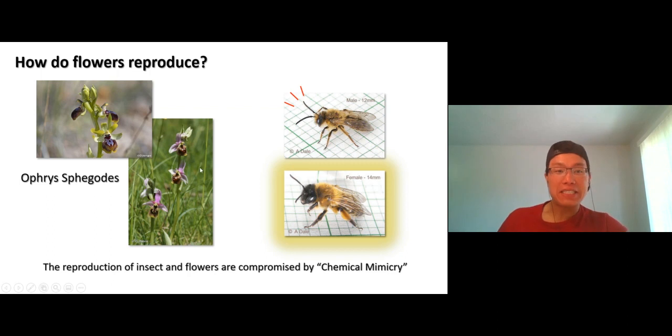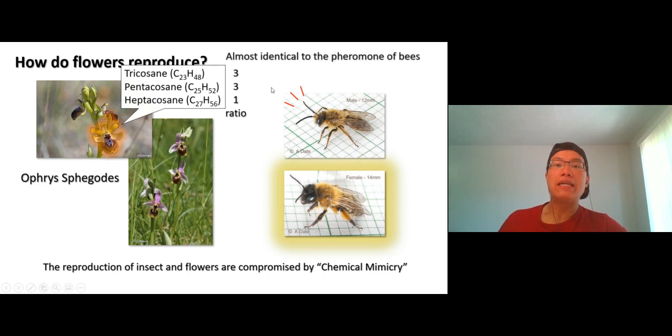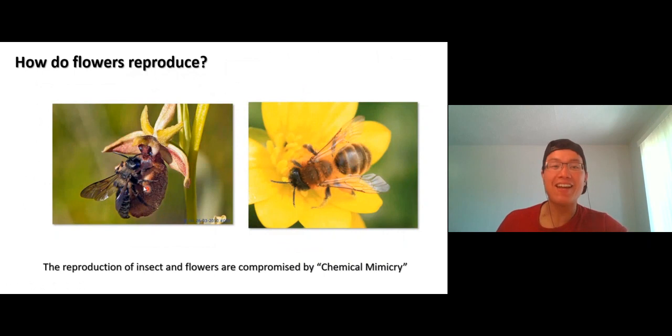Okay, but here's the thing though. These flowers, look at right here. You can see that not only does it look like a bee, it also has a pheromone really similar to the pheromone that bees use. Which means the male is going to be like, oh, that's the female. Let's go. Boop.